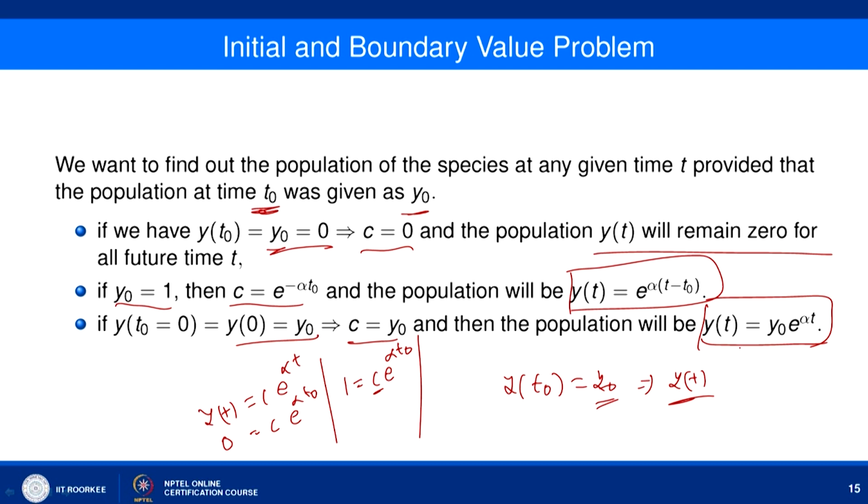So, here we can say that by defining different conditions at the initial point, that is t naught, we may have different possibilities of solution. It means that defining the condition has a lot of impact on the solution procedure. So, the condition defined at one point, or say the initial point, is known as an initial condition, and the differential equation associated with initial conditions is known as an initial value problem.